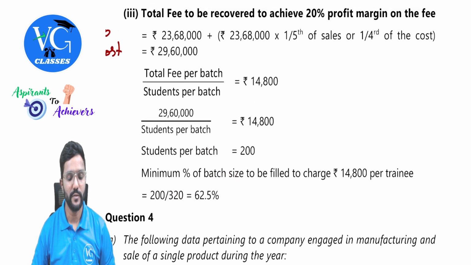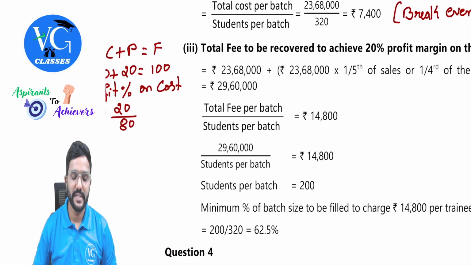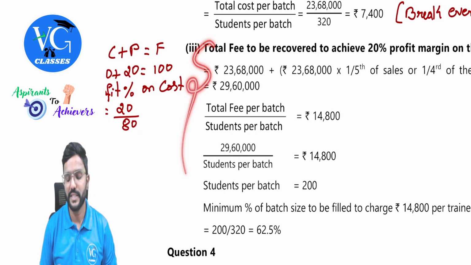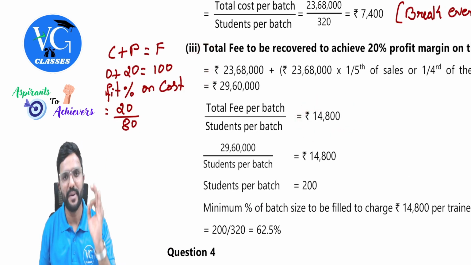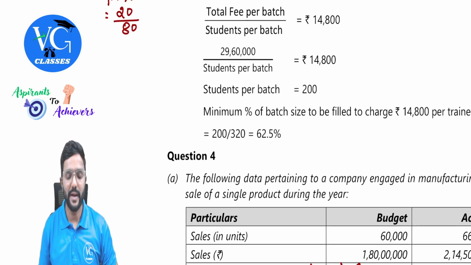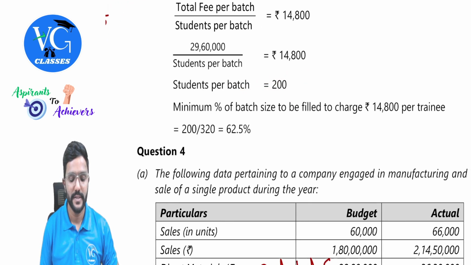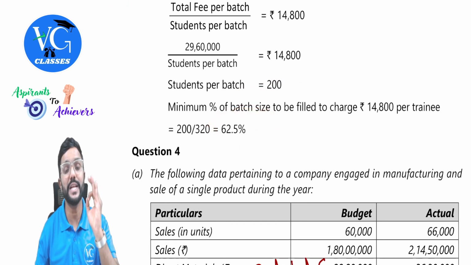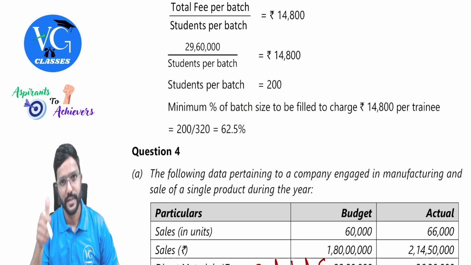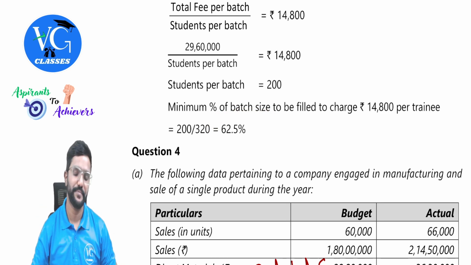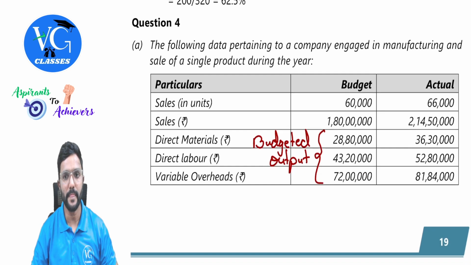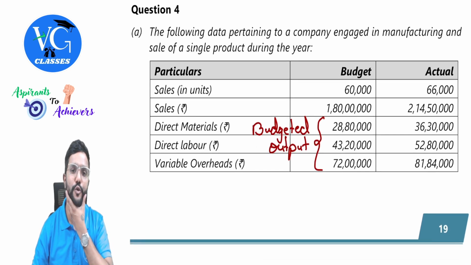So in order to achieve whatever the company's target is, by charging 14,800 rupees per training, they should have at least 200 students, which is 62.5% of the total batch size, guys. Is that clear? Yes. Done with this. Let us move to question number 4.